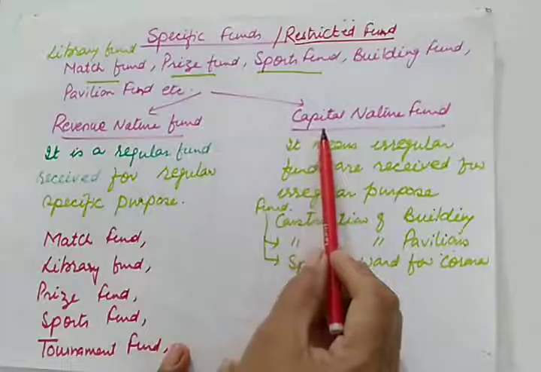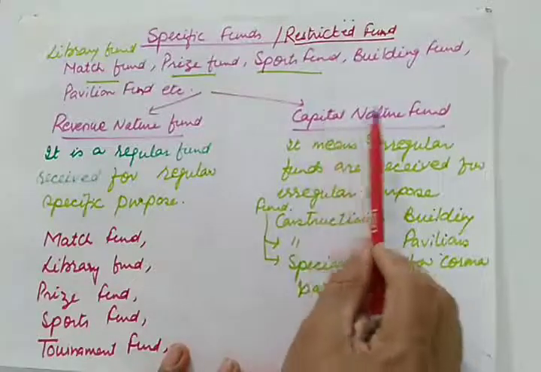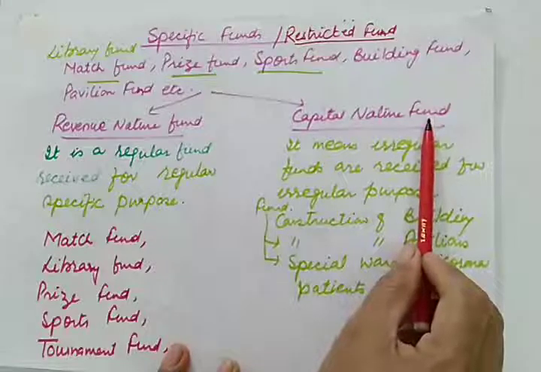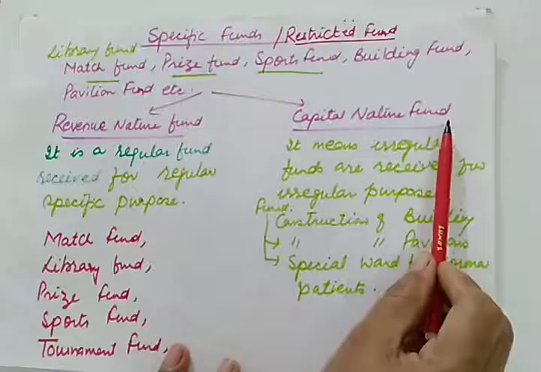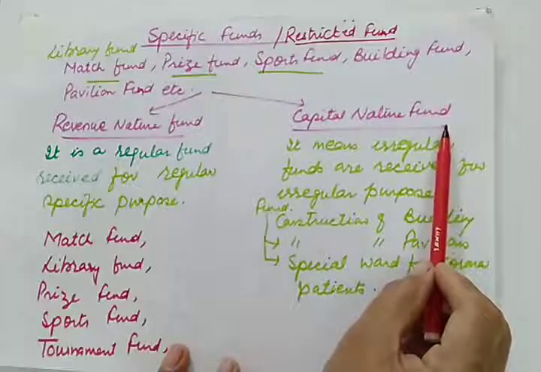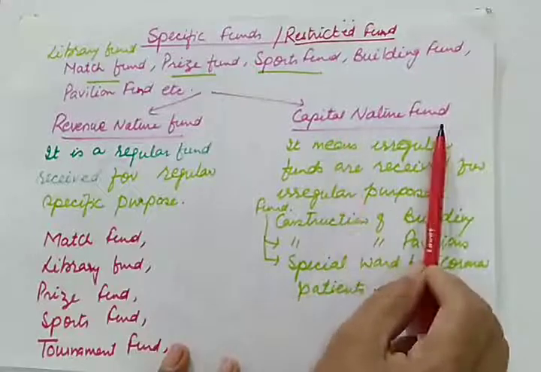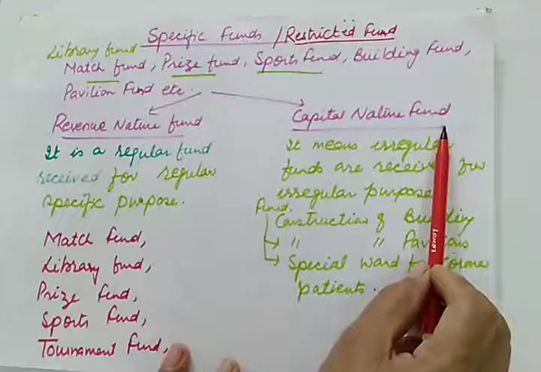Here you need to remember one important thing: this capital nature fund is not the same as your capital fund. Capital fund can be used for any purpose which the non-profit organization committee thinks fit, according to the objectives of the organization.